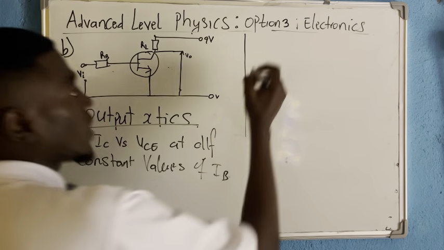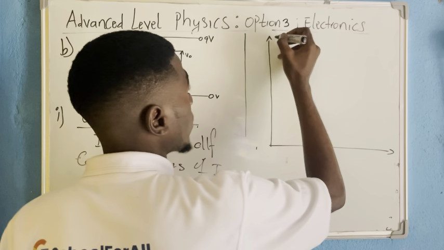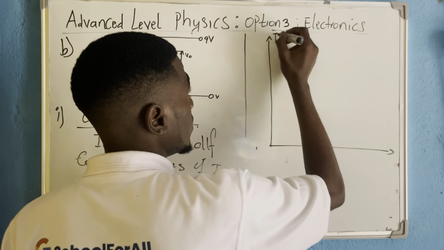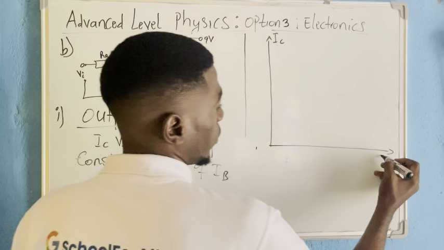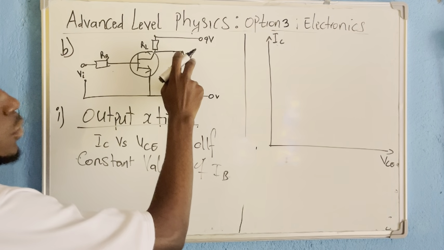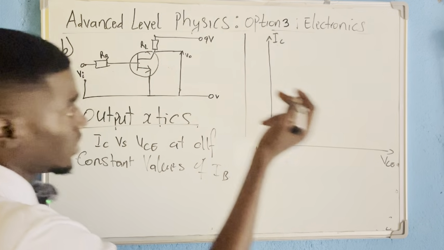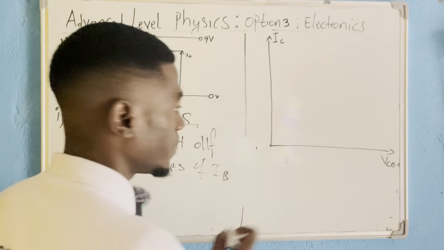So this is how it looks like. I will have something like this, where this one is IC, current. IC means current flowing through the collector. VCE is the voltage between the collector and the emitter. This is VO, the same as VCE, the output voltage.